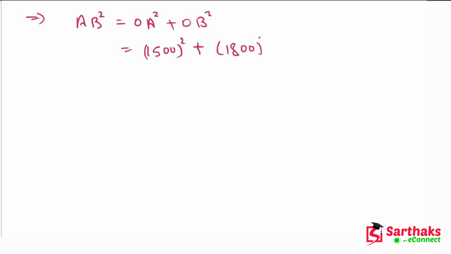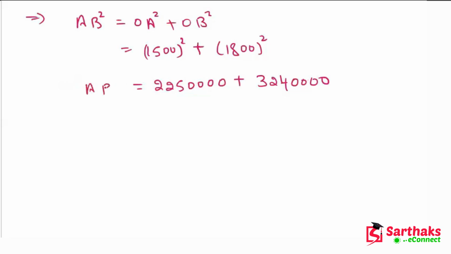Now AB square is equal to OA square plus OB square. We know the value of OA is 1500 and the value of OB is 1800, so AB square equals 1500 square plus 1800 square. If we solve it, we get 225,000 plus 324,000.